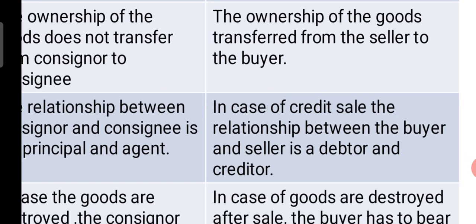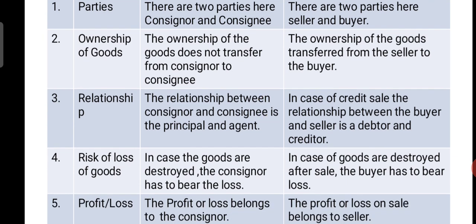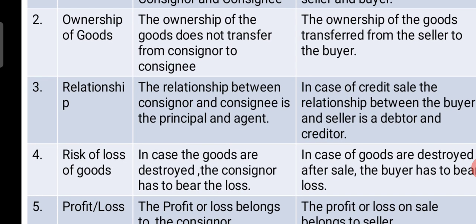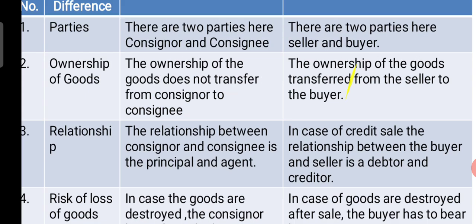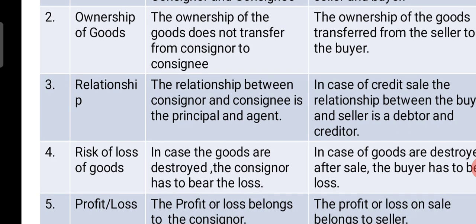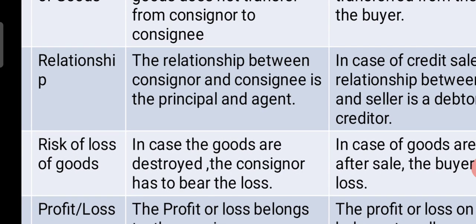And when it comes to sales, in case of credit sale, the relationship between the buyer and seller is a debtor and creditor relationship. And come to next, risk of loss of goods. So what's happening here? In the risk of loss of goods, in case the goods are destroyed, the consignor has to bear the loss, though the goods may be in the store of the consignee.